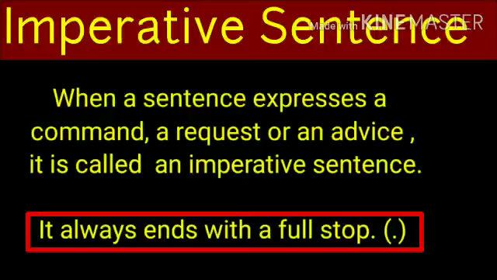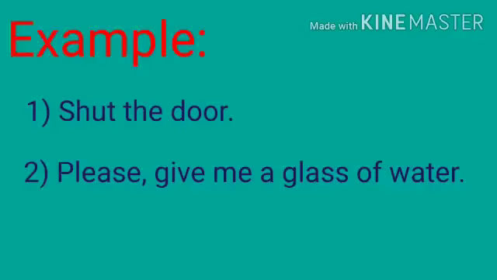Imperative sentence. When a sentence expresses a command, a request, or an advice, it is called an imperative sentence. It always ends with a full stop. For example, number 1, shut the door. In this example, command is expressed and the sentence ends with full stop.